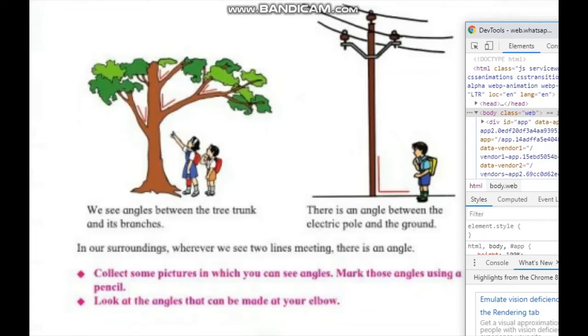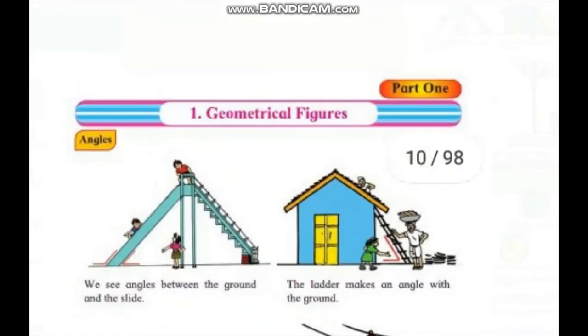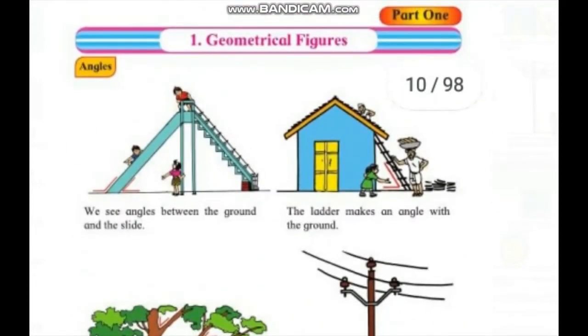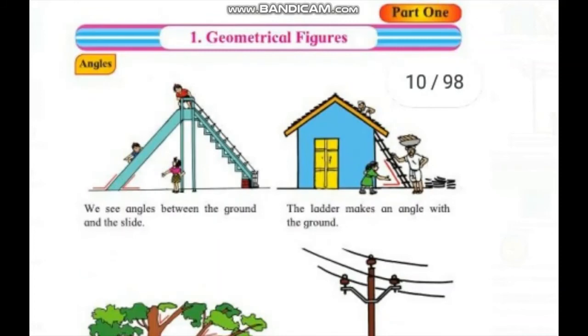In the above picture, we see the angle between the ground and the slide shows an obtuse angle. Okay, the boy is sliding now. This red line shows the obtuse angle, and on the back side it shows the acute angle. Okay, and the ladder makes an angle with the ground, which is called an acute angle.